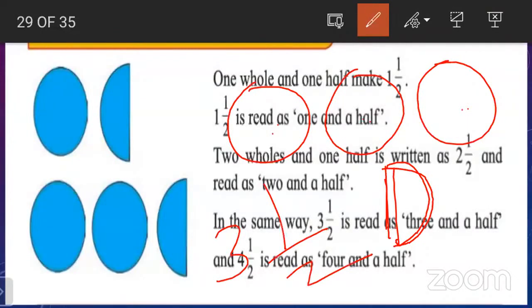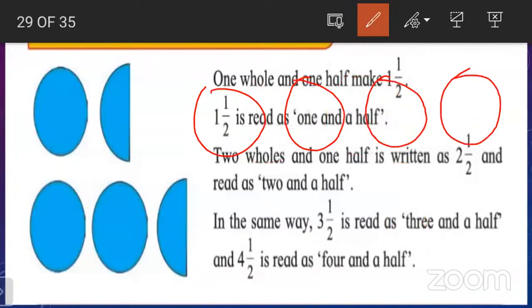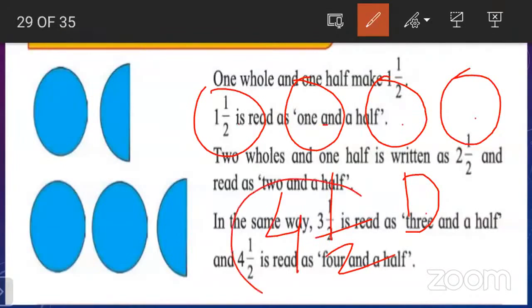Now let us take one more example. Suppose I have one whole, this is another one whole, this is another one whole, and this another one whole. So how many wholes are here? 4. And if this is a half, then 1, 2, 3, 4 and a half. See, this is the mixed fraction, children. It means it has some wholes and some fraction.